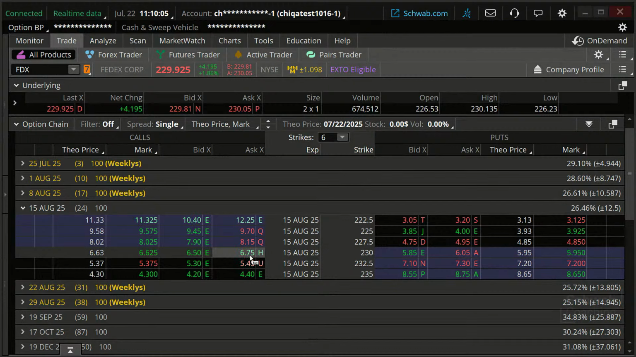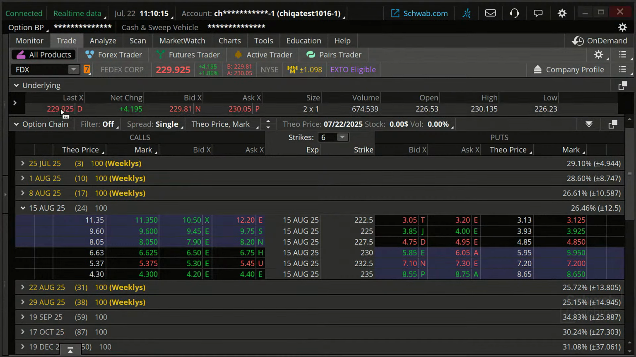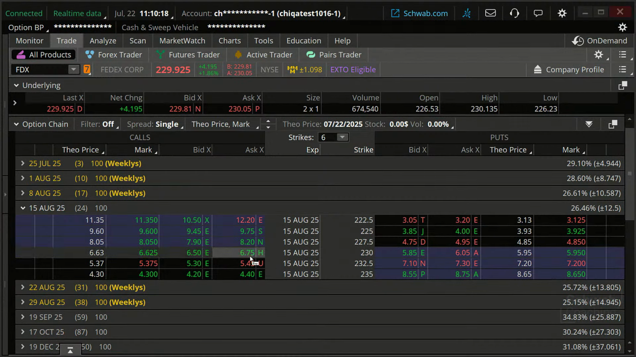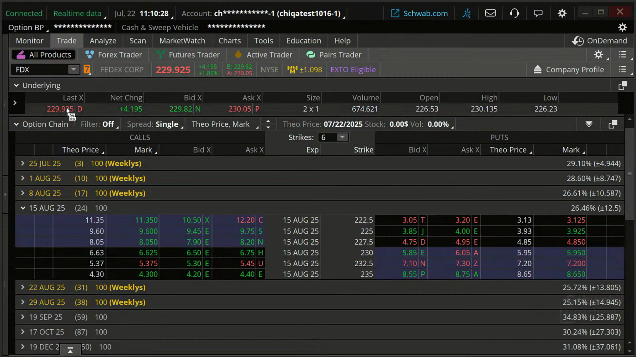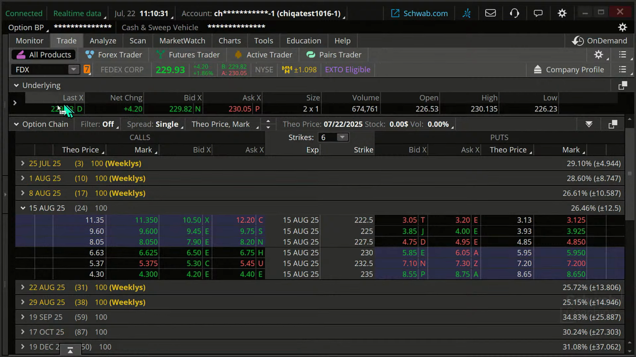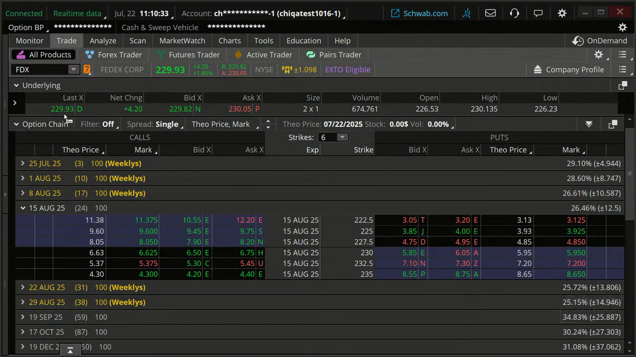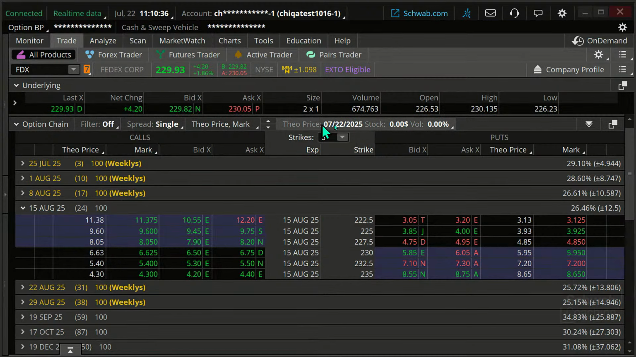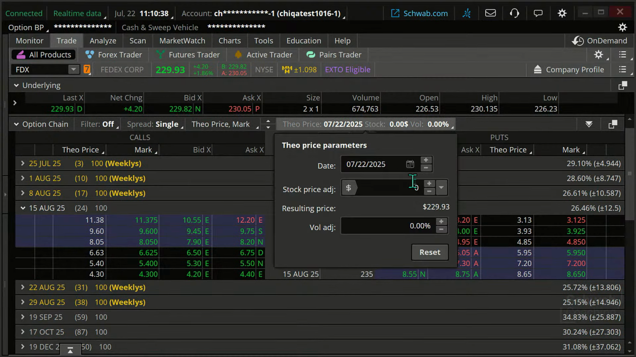Okay, now let's look and see what we got here. Stock's right around 230. Here's our option at 6.75. If I want to exit, if I want to know what price this is going to be at 240, I need to add, I want to say, what if this stock goes up $10 to 240? What would that be? So I'm going to go to my Theo price right over here. I'm going to put this up $10.